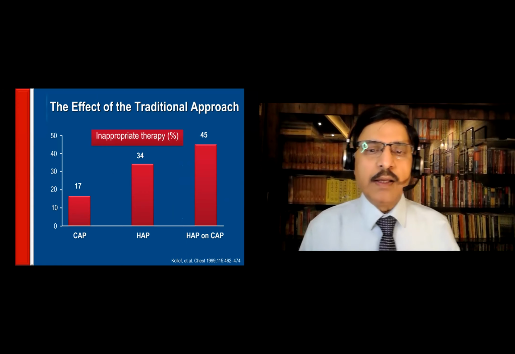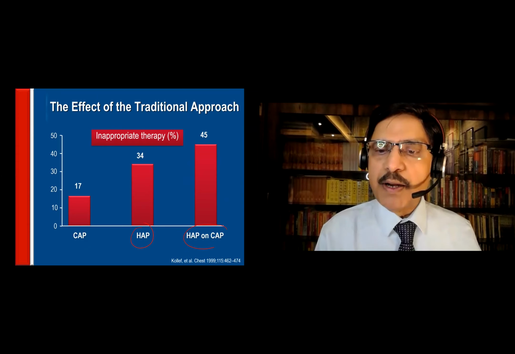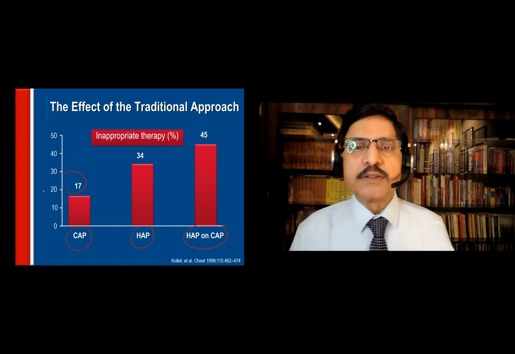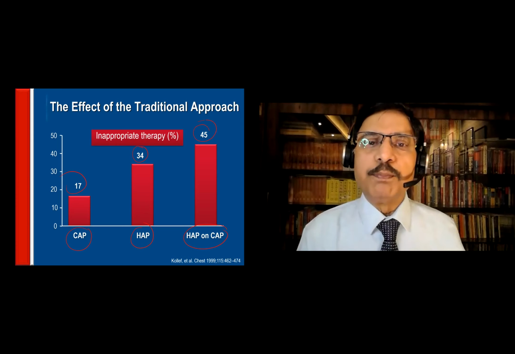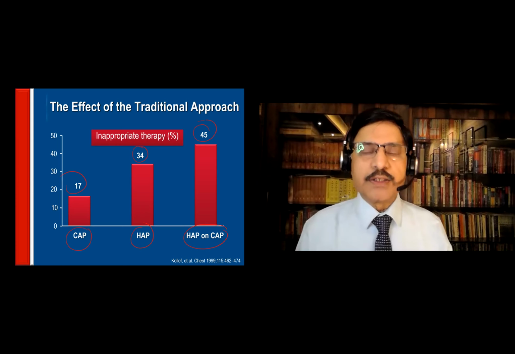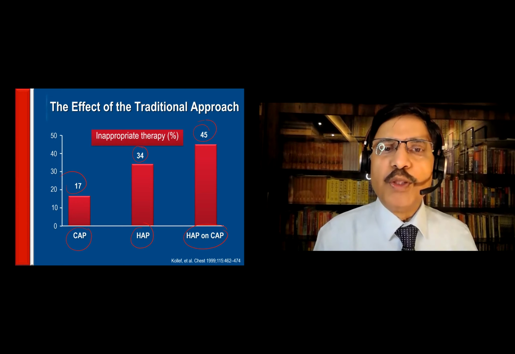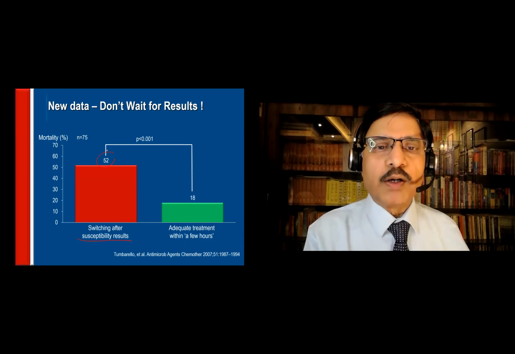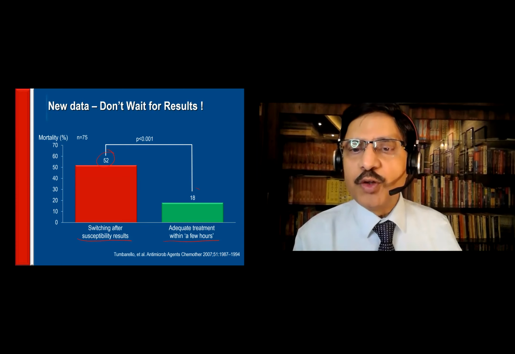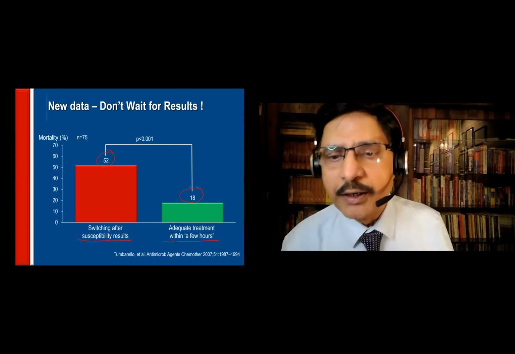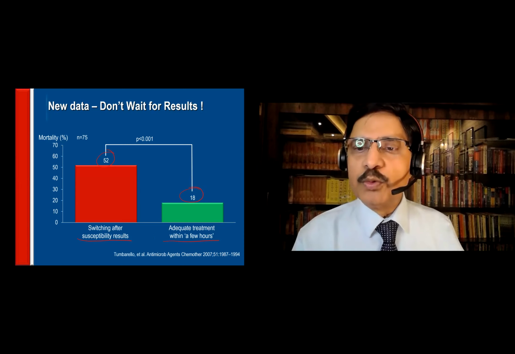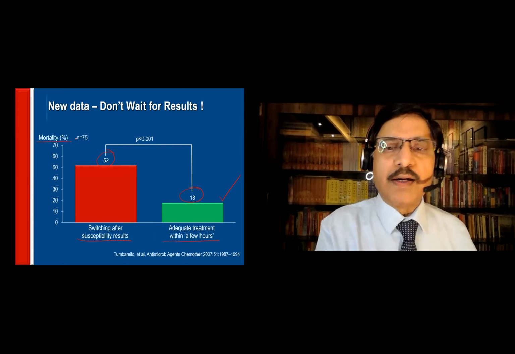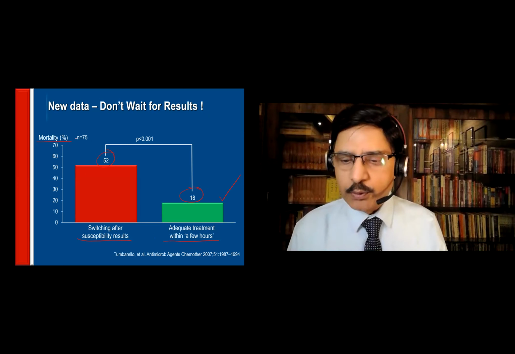So now you see hospital-acquired pneumonia, HAP, and CAP. The mortality with the traditional approach: 17%, 34%, 45%. Inappropriate therapy in the traditional approach. Today, we are not doing that. Now you see, switching after susceptibility test, mortality is 52%. Adequate therapy started in the first few hours, mortality is only 18%. This clearly proves that with early empirical antibiotic therapy, the mortality is reduced very much compared to waiting for the culture results.